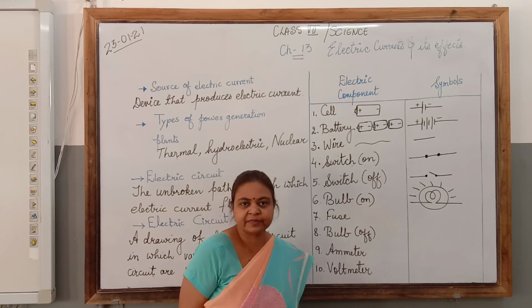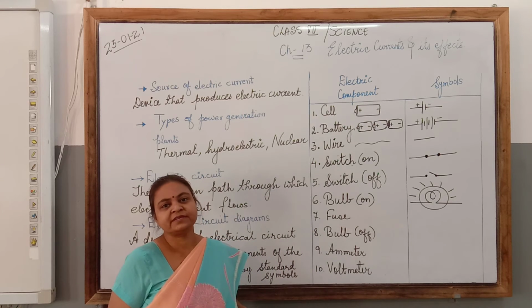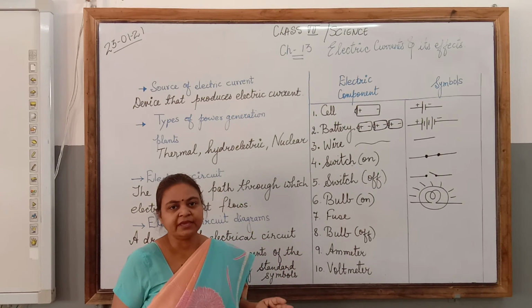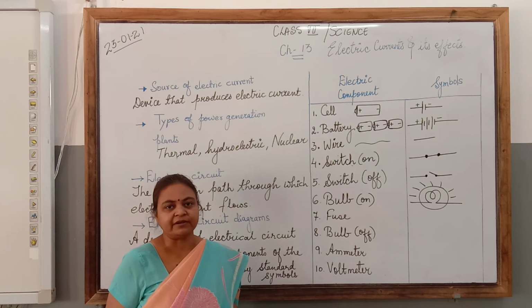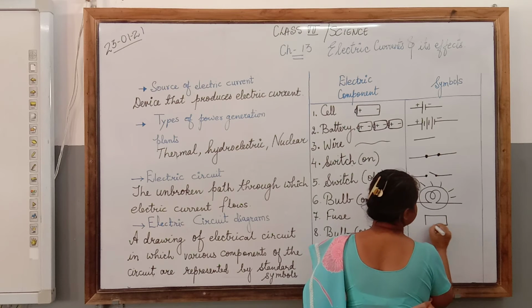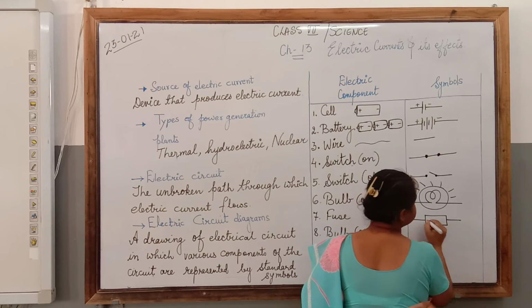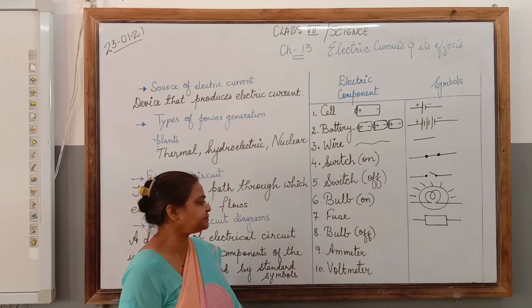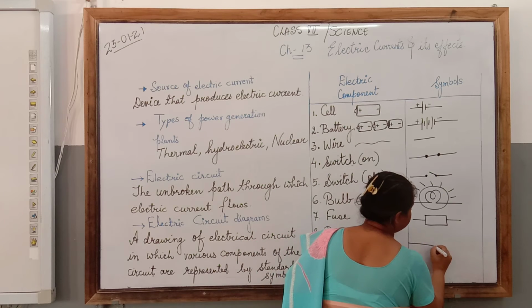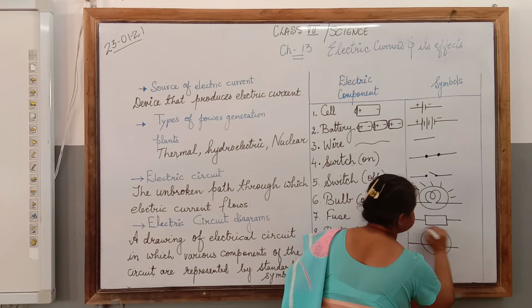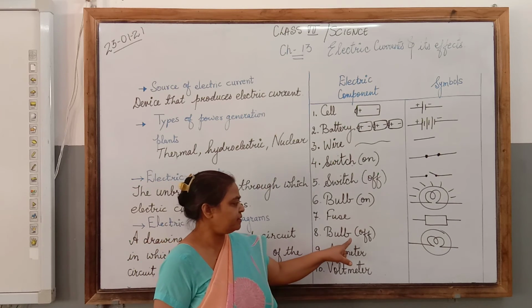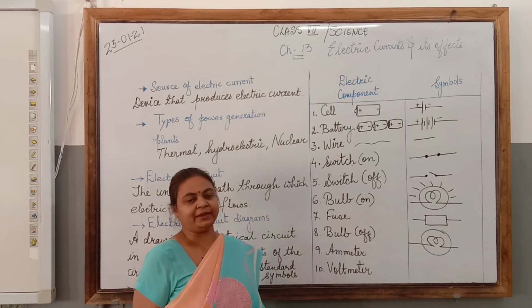Then fuse. We will be learning about fuse in the coming videos. Fuse is a safety device used for breaking the circuit when there is excess of current. Fuse is represented by this symbol: a small rectangle and two wires on either side. Then bulb off. As I said, if we don't draw the rays coming out of it, this is the bulb off position, when the bulb is not glowing.